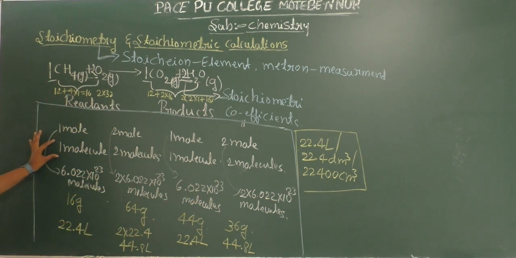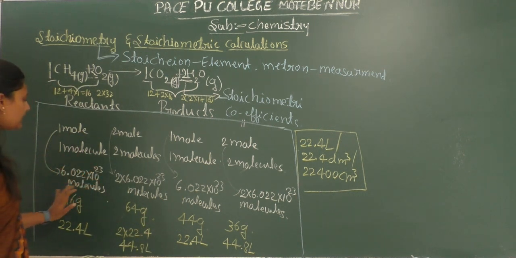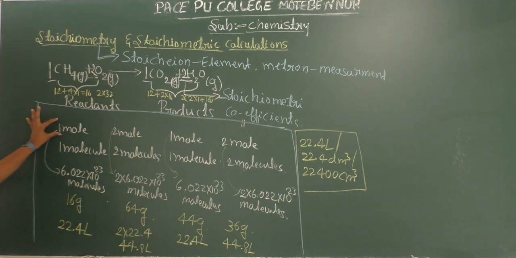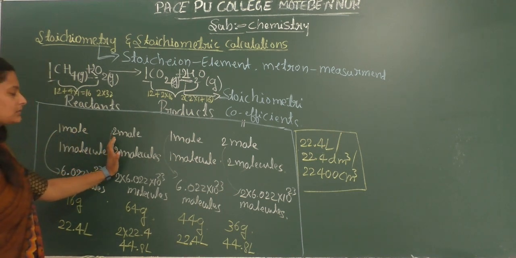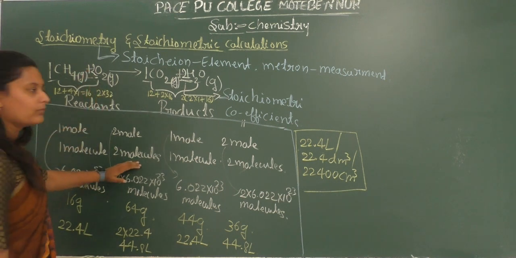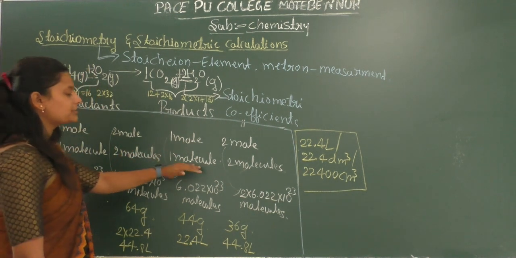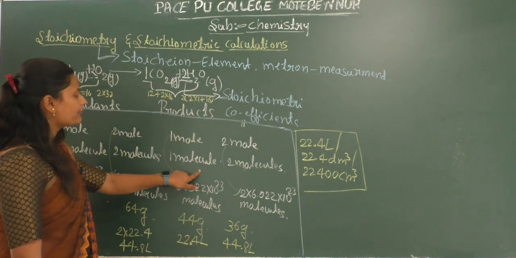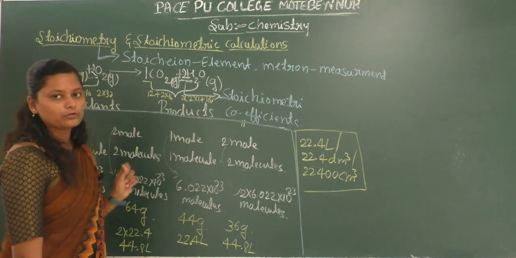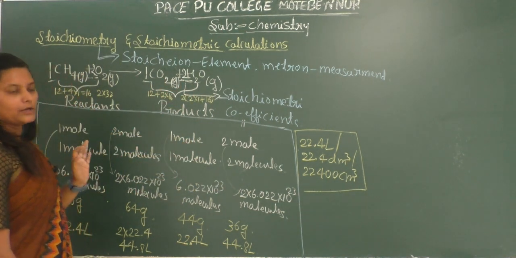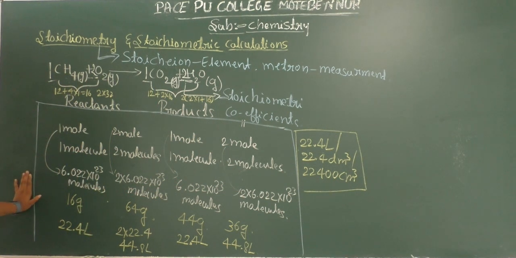So here don't confuse between one molecule and 6.022 into 10 raised to 23 molecules. Okay, so here 1 mole consists of this much of molecules. If we take one molecule of methane, it is going to burn in presence of 2 molecules of oxygen, which will give us 1 molecule of carbon dioxide and 2 molecules of water. Okay, I hope you understood about this one.